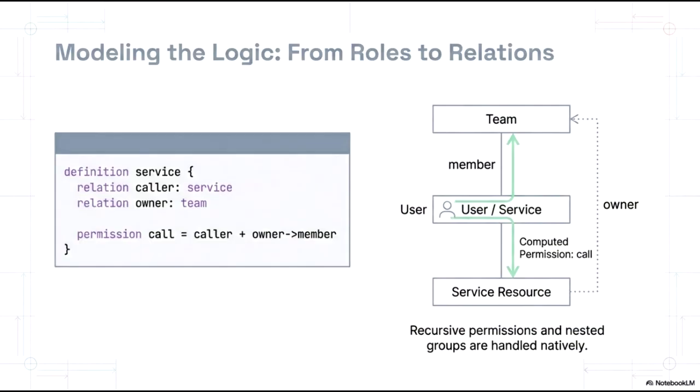By linking a user or service to a team and that team to a specific resource, the system can dynamically compute permissions across the graph. This model is particularly powerful because it natively supports recursive permissions and nested groups, allowing for complex authorization structures without additional overhead or manual logic.